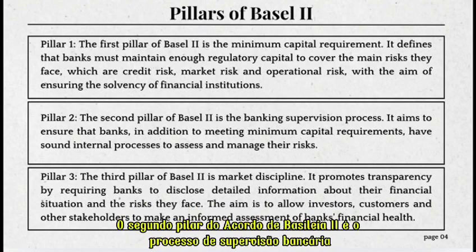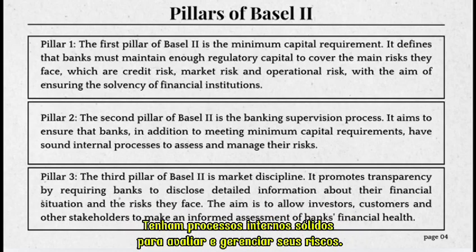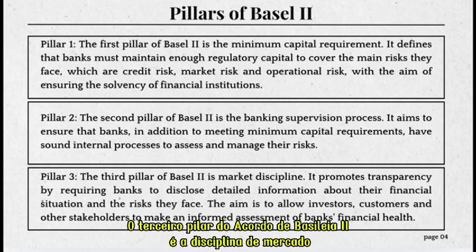The second pillar of Basel II is the banking supervision process. Its aim is to ensure that banks, in addition to meeting minimal capital requirements, have sound internal processes to assess and manage their risks. The third pillar of Basel II is market discipline.